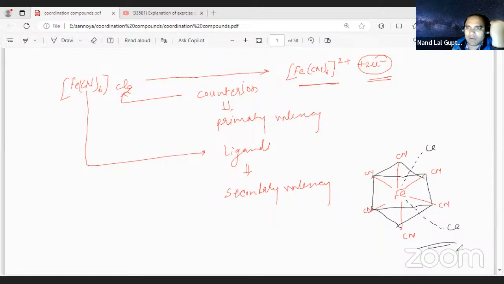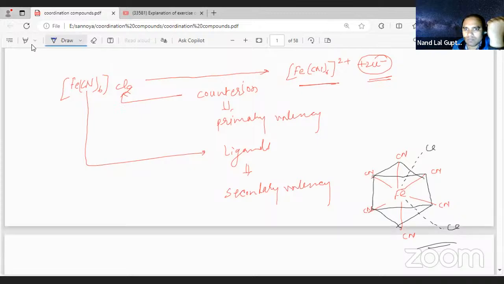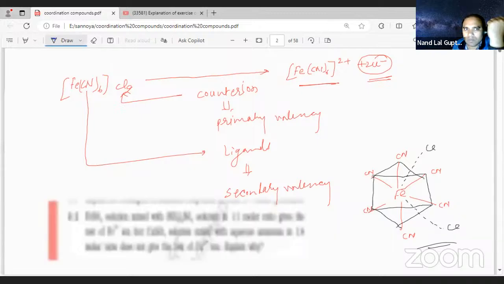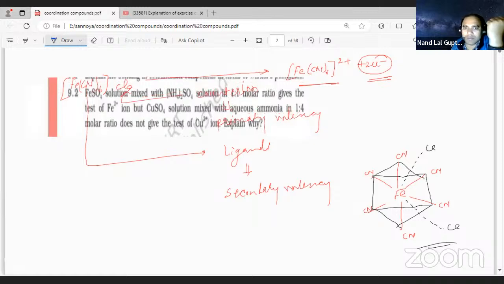Now let us try to get some idea about the other questions. We are moving to the next question. Let us see what the next question is. Here we are getting the next question, student. Let me tell you the next question. Let me close the gate first.